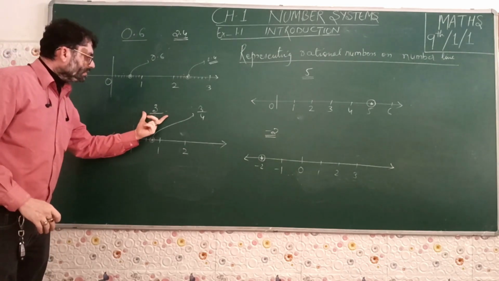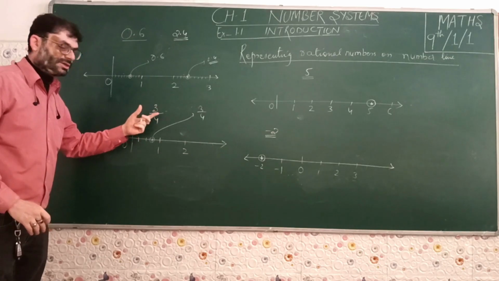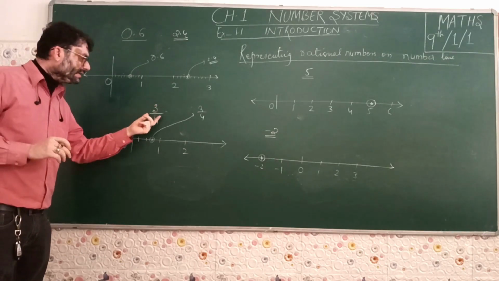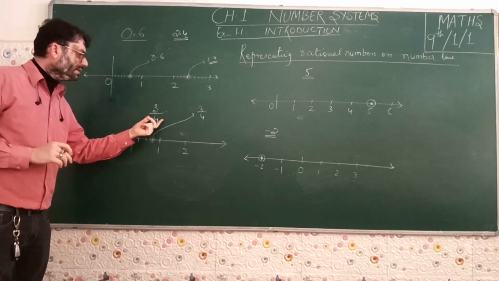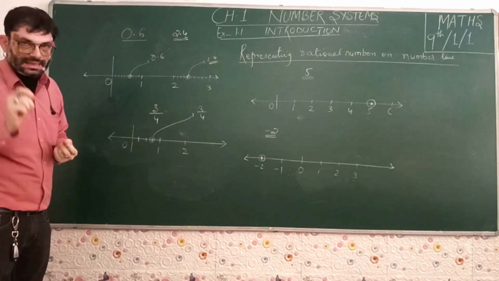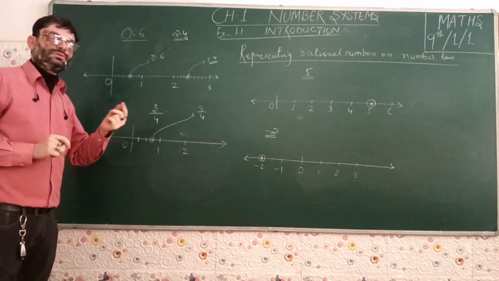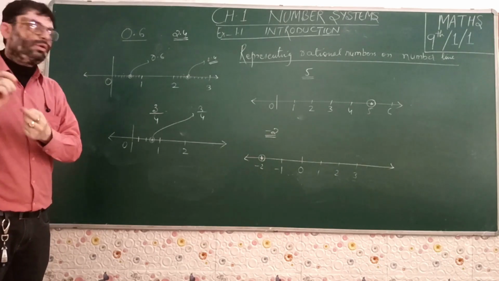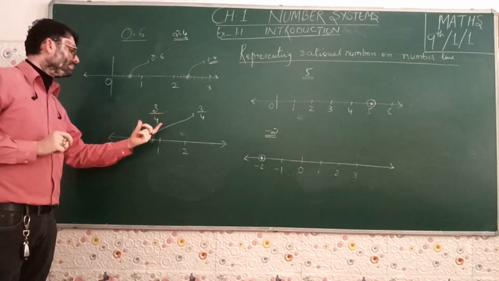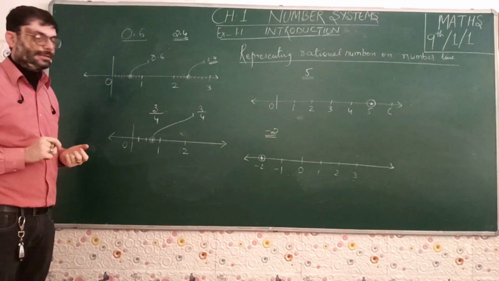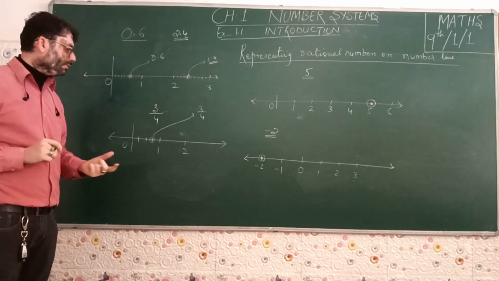Suppose we are given 3 upon 4, a fraction where the numerator is less than the denominator. That means the value is less than 1. It's positive, so the value lies between 0 and 1. And we have to represent this 3 by 4 on the number line. The value lies between 0 and 1.